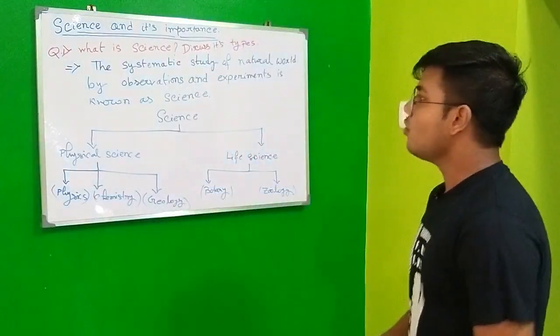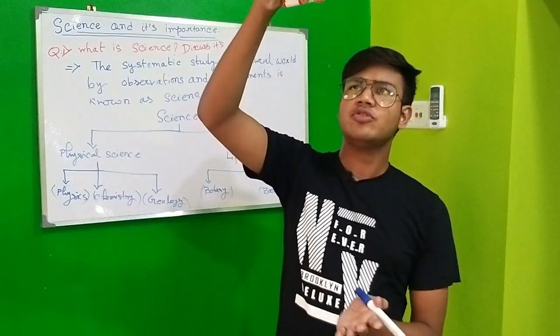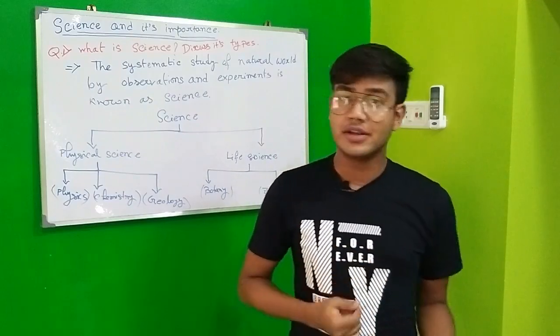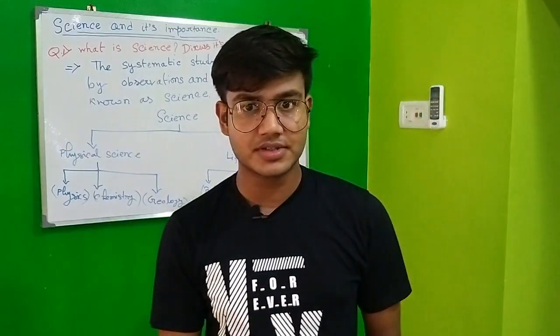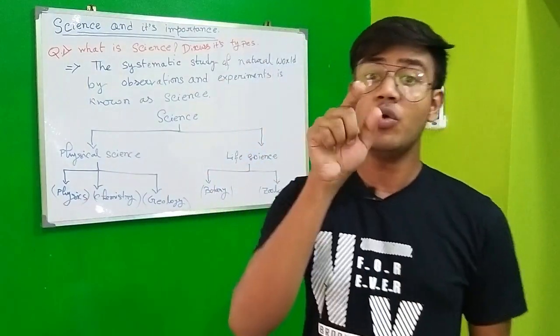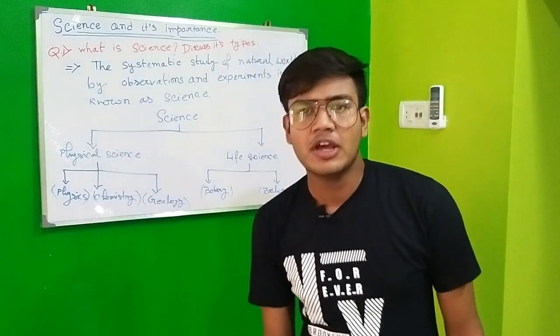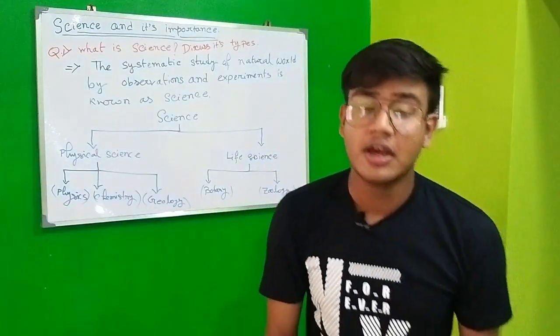Alright. So what is science? Suppose we got an object. If you throw it down or if you throw it up, then what is happening? It's experiencing some force, and that is what you are observing. If you experiment with it, suppose if you give more force to it, then it will reach more height.